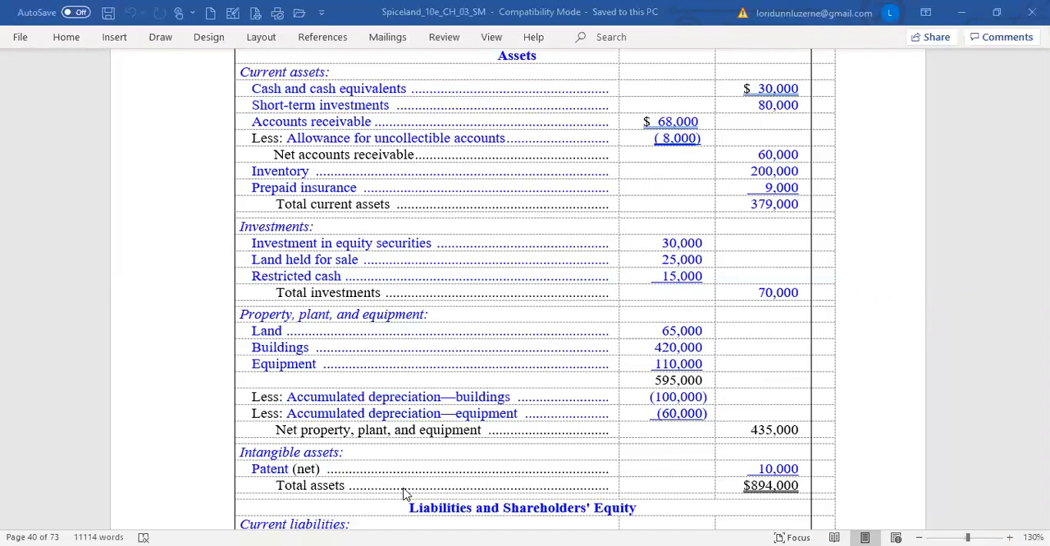The final long-term asset is the intangible asset category. And here we have a patent, 10,000. Then we add up our current assets, 379, to the 70,000 in investments, to the 435,000 in net property, plant, and equipment, and then the 10,000 in patents. Total assets, 894,000.